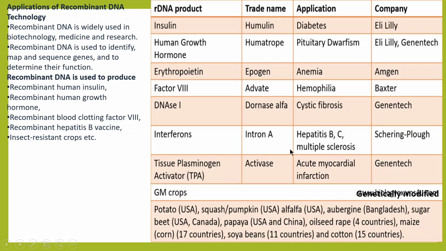Interferons, Intron A, for hepatitis B, C and multiple sclerosis, and the company is Schering-Plough. Tissue plasminogen activator, trade name Activase, is for acute myocardial infarction, and the company is Genentech.